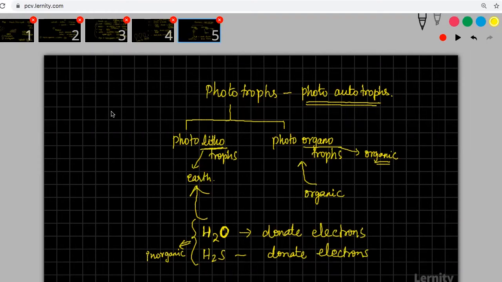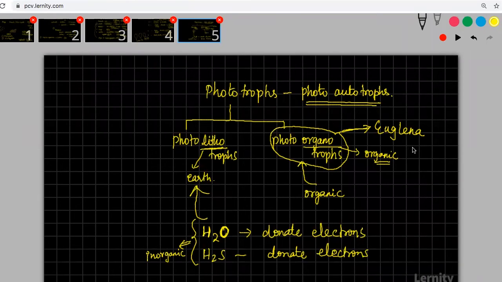There is something about photoorganotrophs that you should know. There is one more thing. You have organisms like Euglena. They will also come under this category.